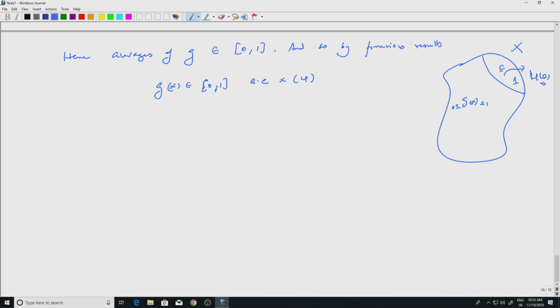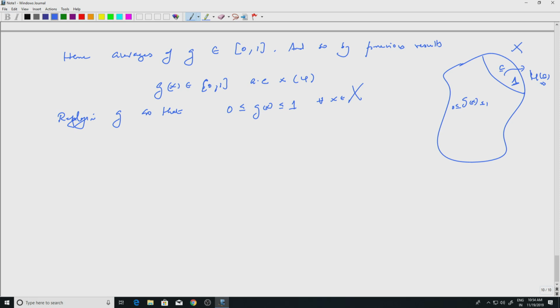Remember, the space need not be complete, so you can't define g to be arbitrary there. So, redefine g so that 0 is less than or equal to g of x, which is less than or equal to 1, for every x in X. I can define g to be just 1 there, and then we are done. So, we assume it for all x.